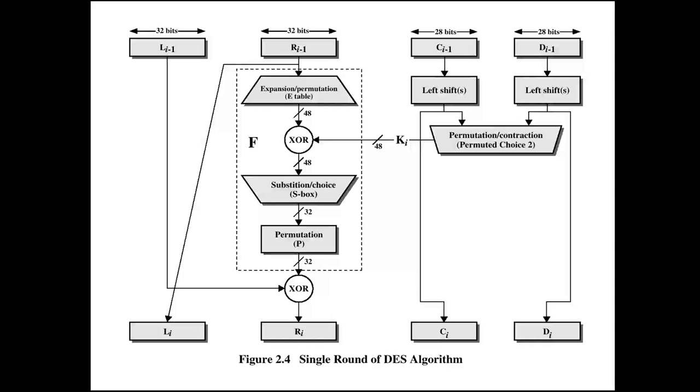When we merge the two parts, that is again 56-bit, but we compress it and make that key a 48-bit key. So that became 48-bit, that is Ki. We compress the key using permuted choice 2, and it becomes a 48-bit key.